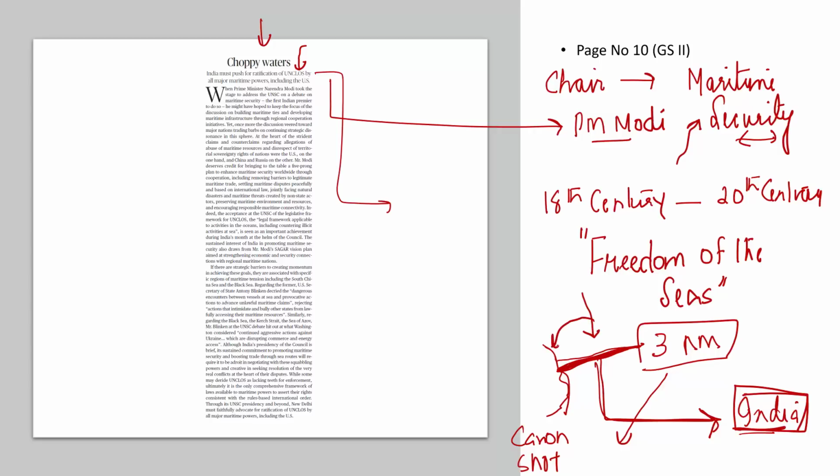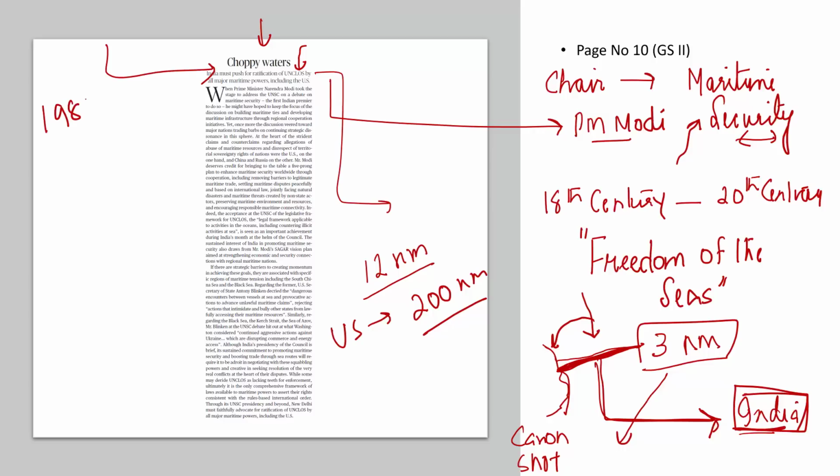After Second World War, many countries said, no, why 3 nautical miles? Our territorial waters extend up to 12 nautical miles. United States said, no, why only 12 nautical miles? Up to 200 nautical miles will be the territory of that country. Then came UNCLOS. UNCLOS was signed in the year 1982 and it entered into force in the year 1994.